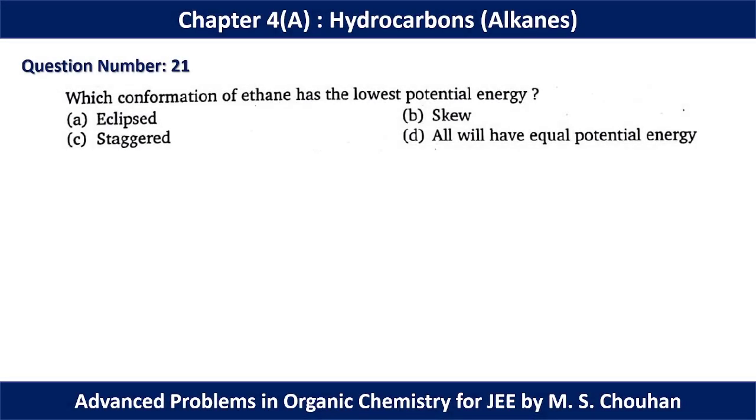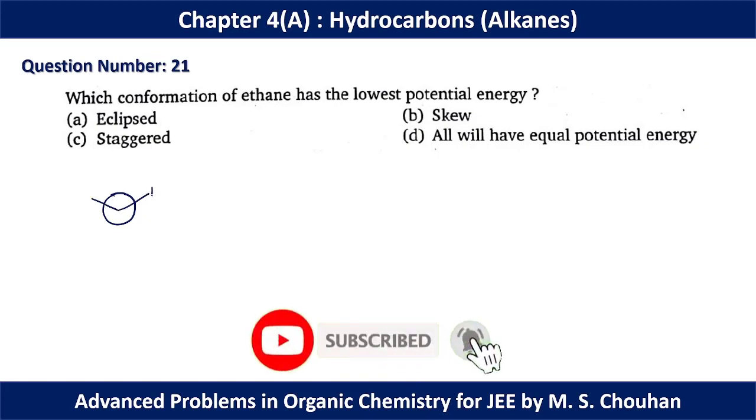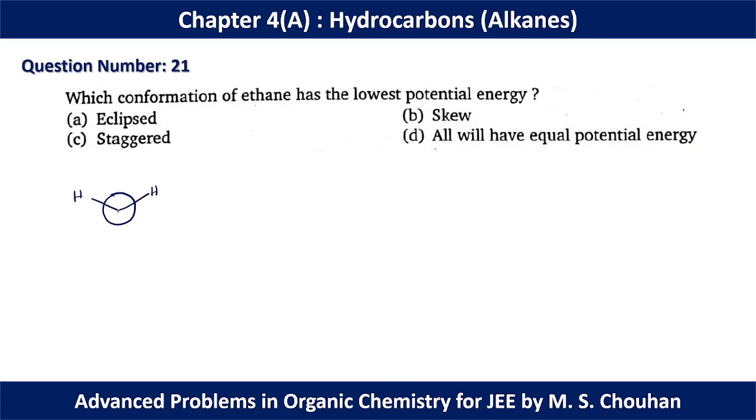In question number 21, which form of ethane has the lowest potential energy? So we can start drawing the two types of structures possible for ethane in the potential energy conformers. One is this one, which is known as eclipsed form.